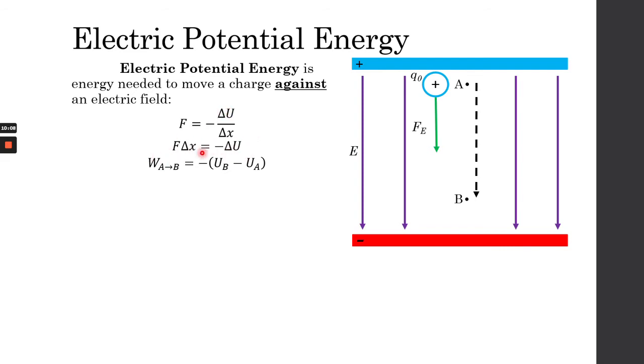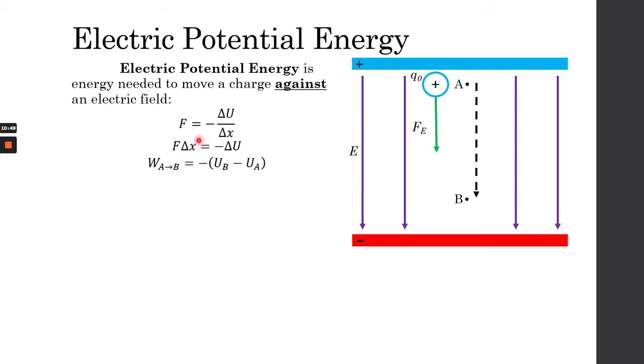So I want you guys to remember this. Work done for an object to move from A to B equals negative its potential energy here minus its potential energy at the beginning. I want you guys to remember that equation. So the work done for a charged particle to move from point A to point B is basically equal to negative its electric potential energy at its last destination minus its electric potential energy at its beginning destination.